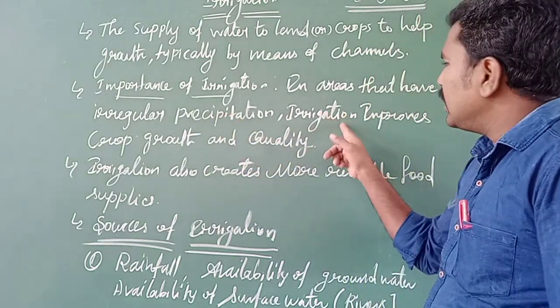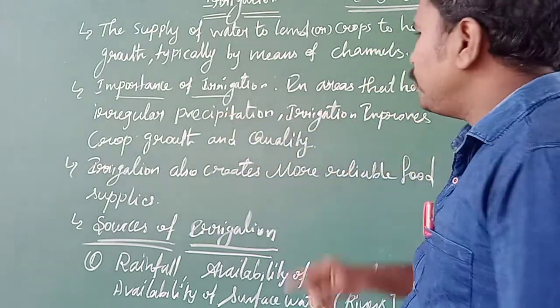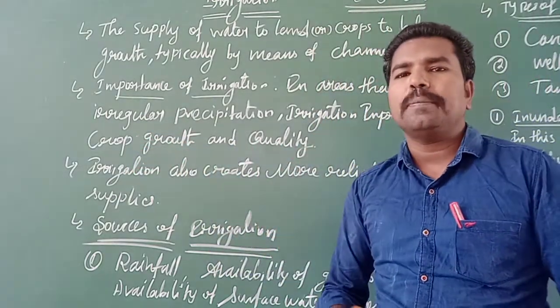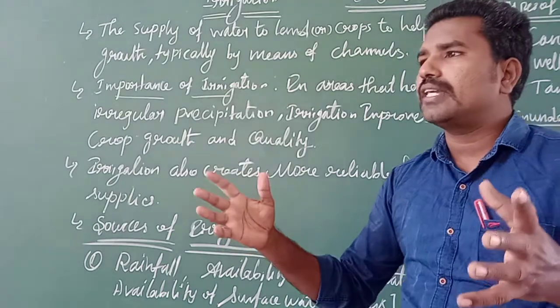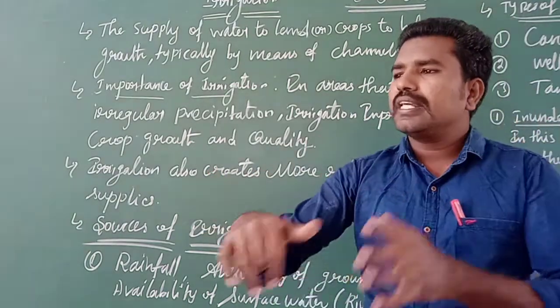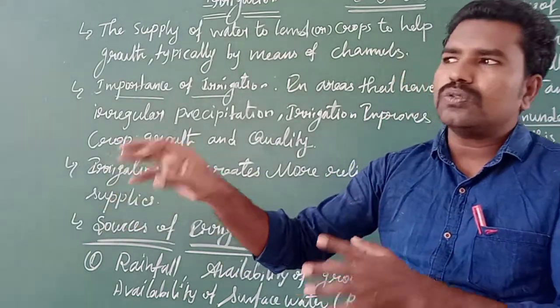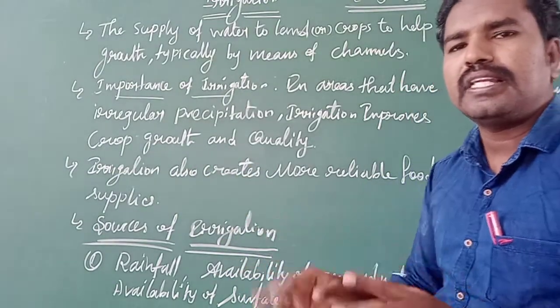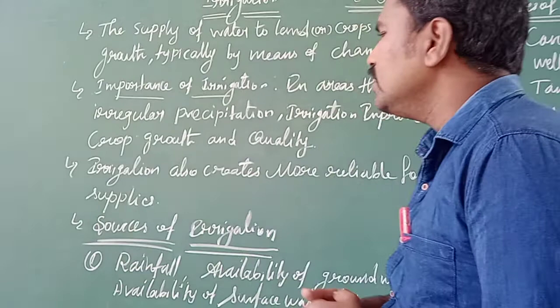Irrigation improves crop growth and quality. In the areas that do not receive rainfall, we irrigate water for the growth and quality of the crop. That's why we mainly irrigate water for the plant.